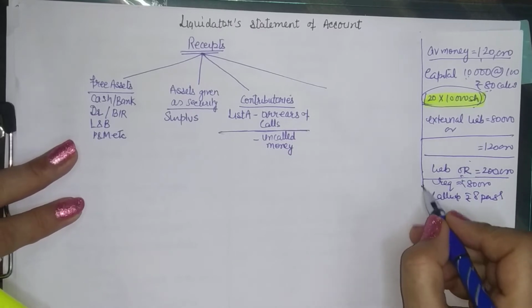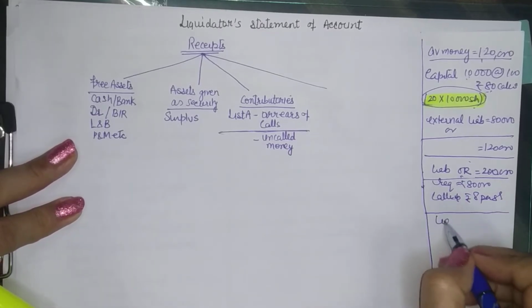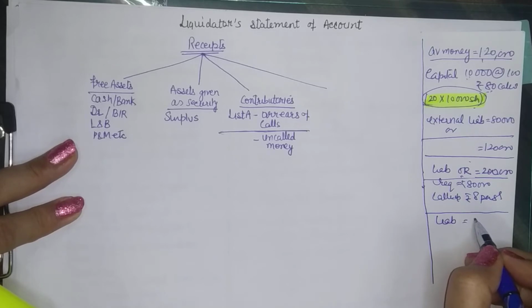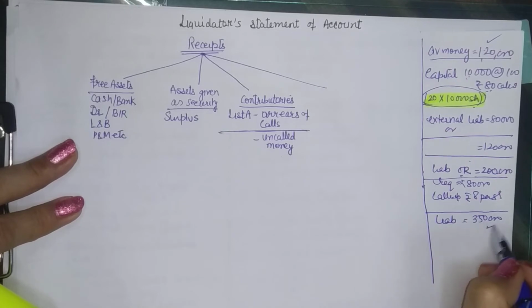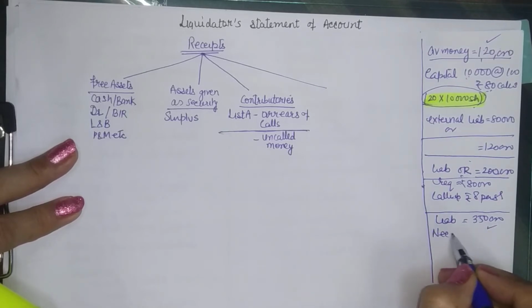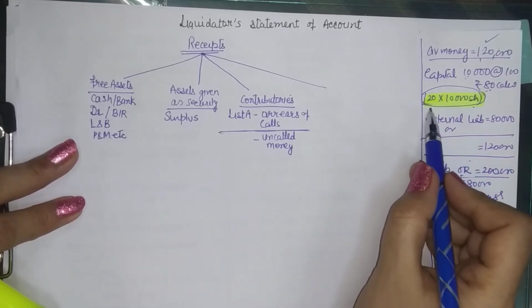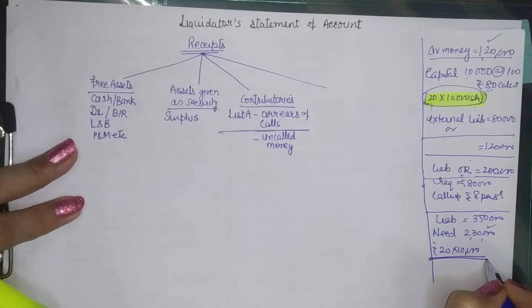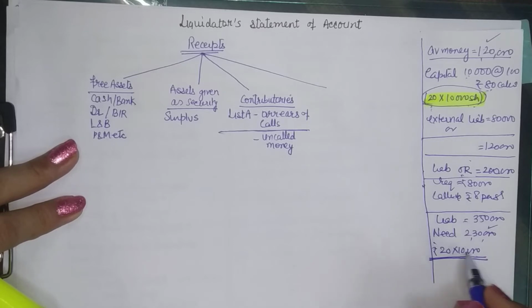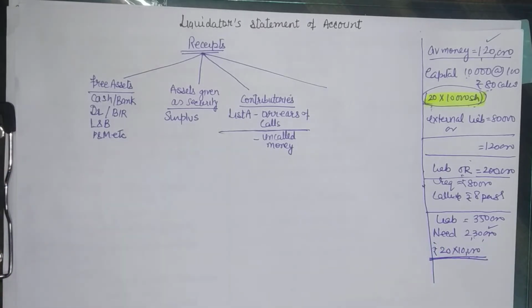Now take another case. Suppose your liabilities are, say, 3,50,000. Your money is 1,20,000, your liabilities are 3,50,000, you need a further 2,30,000, but you cannot call up that much. The maximum amount that you can get is 2 lakh. So you will be calling up only 20 rupees per share. So you will be paying only partially to the liability holders. So 30,000 rupees of liabilities will still be left unpaid. Nothing can be done. This is the way the company works.